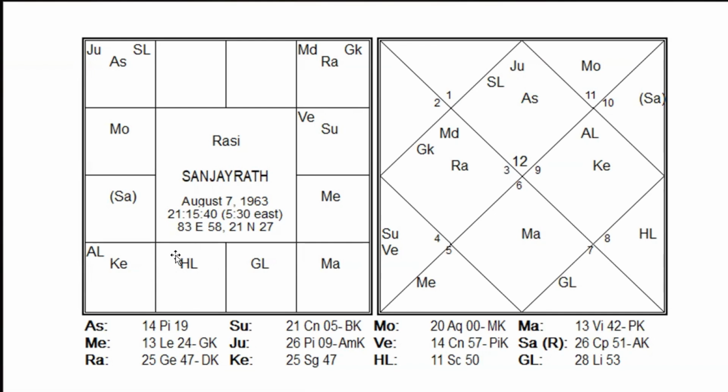And Mars also, if you see, Jupiter is aspecting Mars, which is very good. And Mercury also is aspected by the moon, and the moon also is aspected by Mercury, which is very good. It shows how intellectual he is, how his thought process is, how he can communicate, and how he can solve the problems also. So he is considered a highly intellectual person. We all know that, because by his teachings and by his way of coming to conclusions for giving astrological predictions, you can find him. He has written many books also.